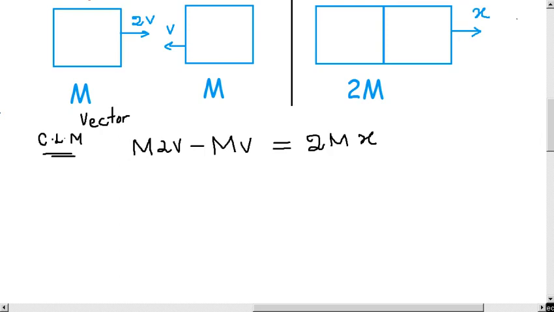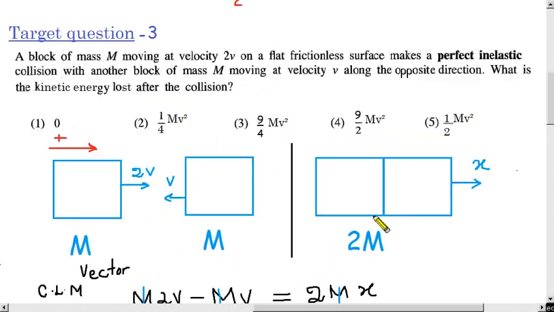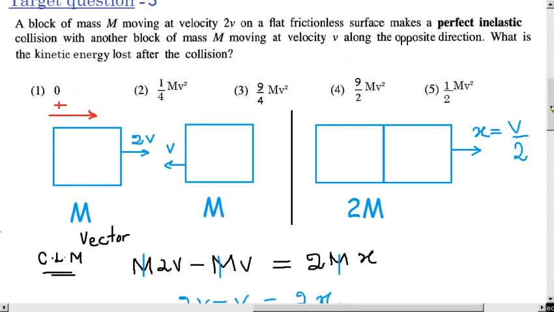So, simplify: then 2v minus v equals 2x, then v equals 2x, then x equals v divided by 2. So now we know x equals v divided by 2. Now we have found the velocity.